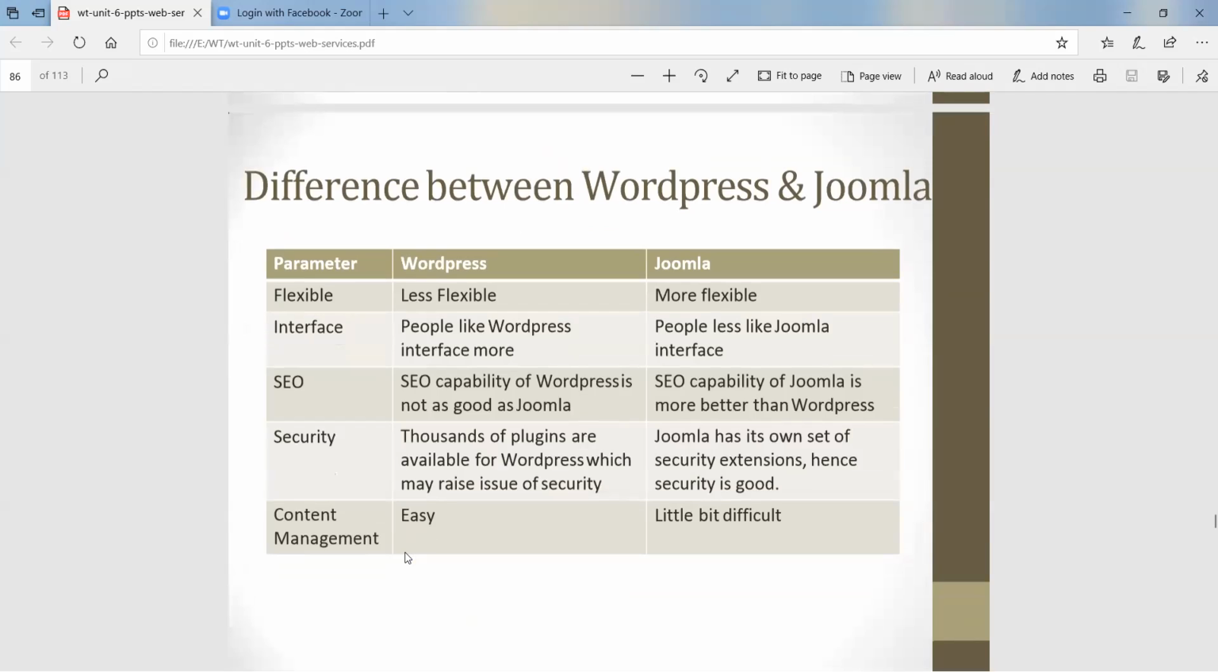Difference between WordPress and Joomla, a very important thing. Parameter: first is flexibility. Joomla is more flexible, WordPress is less flexible. Interface: people like the WordPress interface more, and like the Joomla interface less. SEO, of course we already saw: WordPress is friendly, Joomla is not. Security: thousands of plugins are available for WordPress which may raise security issues, but in Joomla security is good. Content management is easy in WordPress, and in Joomla content management is a little bit difficult. These are the differences between WordPress and Joomla.